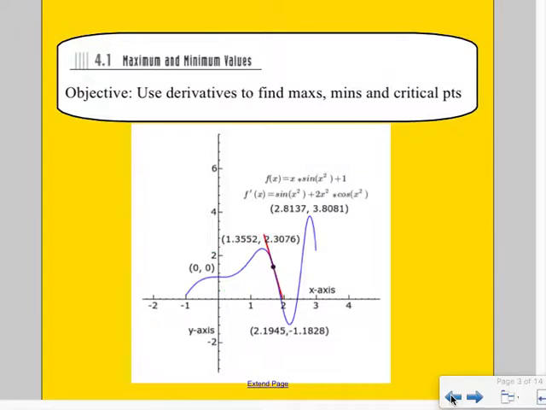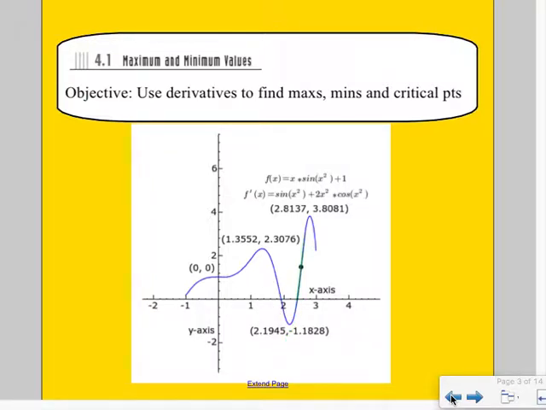What color was it on this side? What color is it on this side? Our tangent lines go from green to red, right? So for all of the maxes, what happens to the slope of the tangents? They go from positive to negative, right? Because it has to go uphill, turn, and then go downhill.